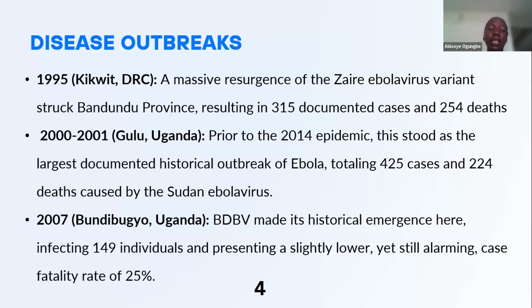There was also another outbreak in 2000 to 2001, which, prior to 2014, stood as the largest Ebola virus disease outbreak, totaling 425 cases, and it was caused by the Sudan species. Moving on to 2007, we had the Bundibugyo Ebola virus. This was the year it was discovered, and although it infected 149 individuals, it had a slightly lower fatality rate of 25%.